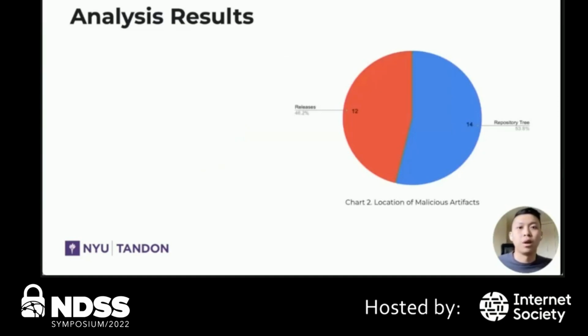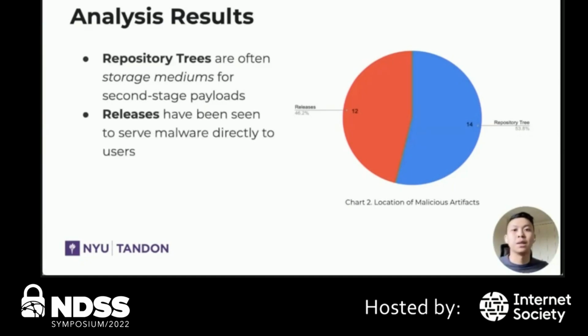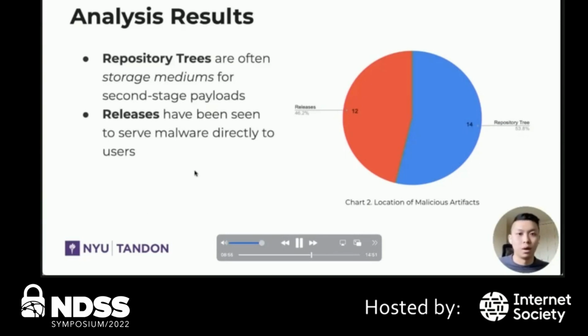With these artifacts, we also looked at where they were typically found, which seemed to be nearly the same in both releases and the repository tree itself. We noticed that repository trees are often used as storage mediums for payloads, most likely those that are second stage, whereas releases are being used more in tandem with name confusion in order to serve malware directly to users through the platform.